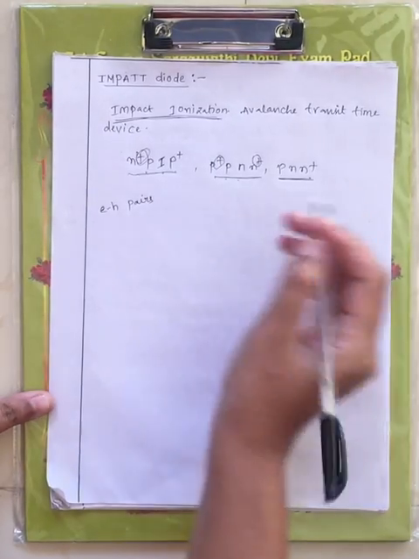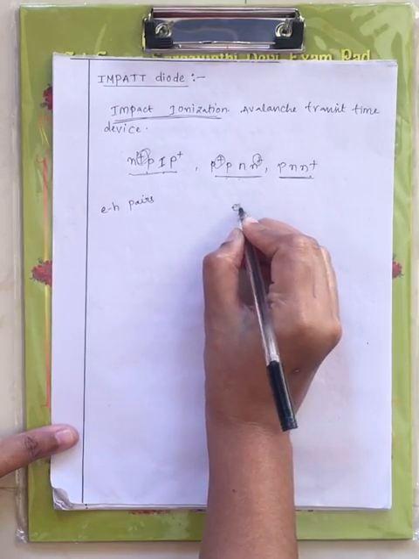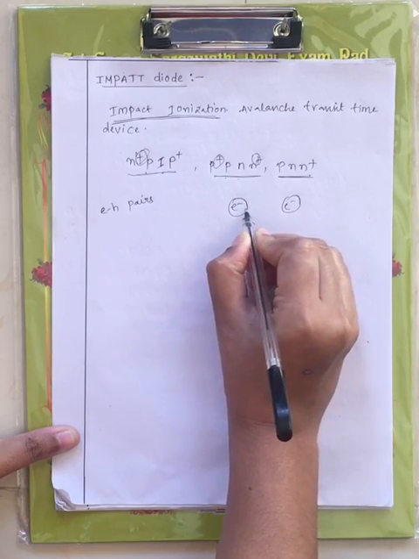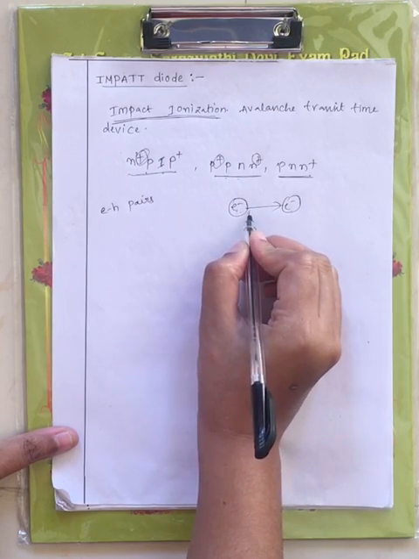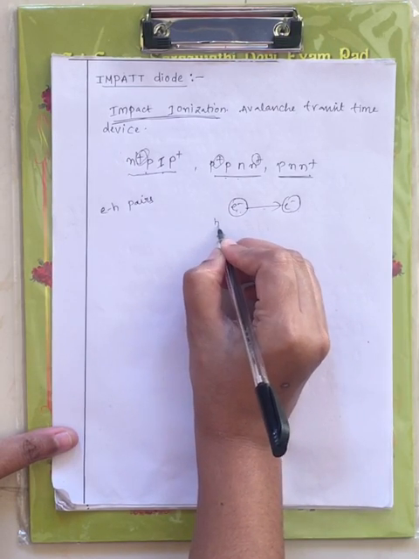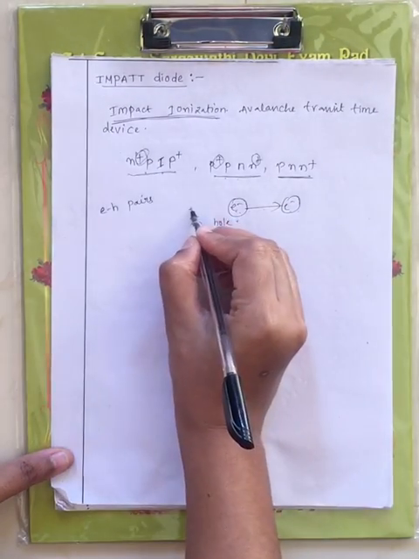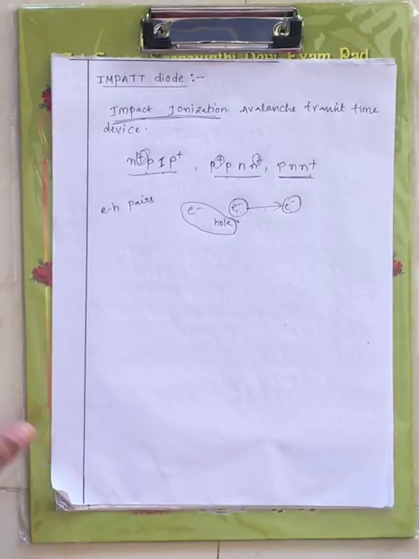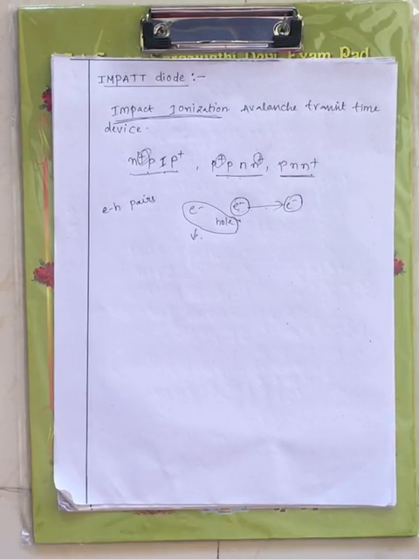Now what is the principle involved in this? See, you have one electron here and another electron here. This electron will collide with another electron. Once the electron moves towards the other electron, it leaves a hole. If there is any electron beside this, it creates an electron hole pair. This increase in the number of electron hole pairs is nothing but avalanche multiplication. This is the principle involved in this impact diode.